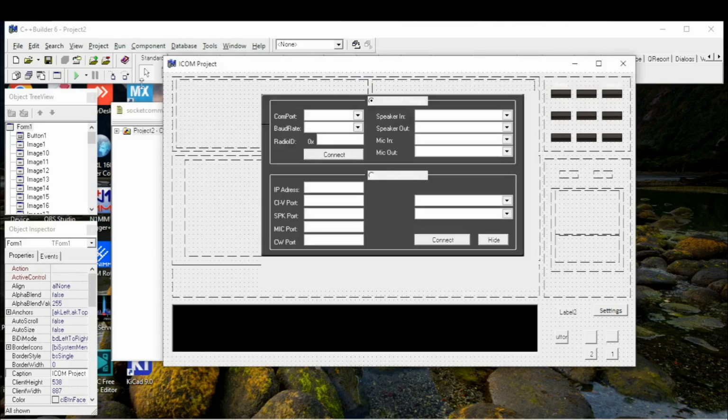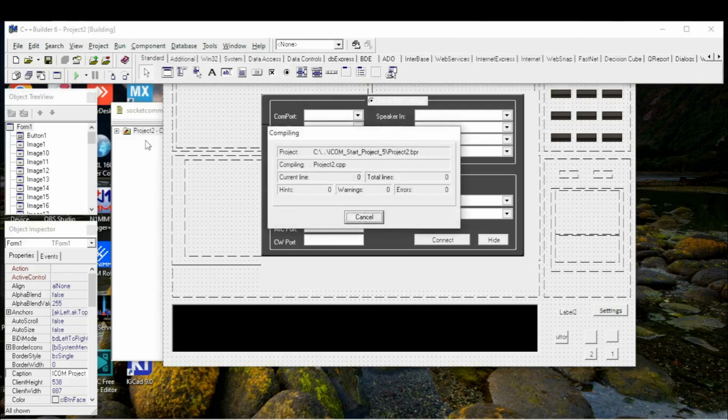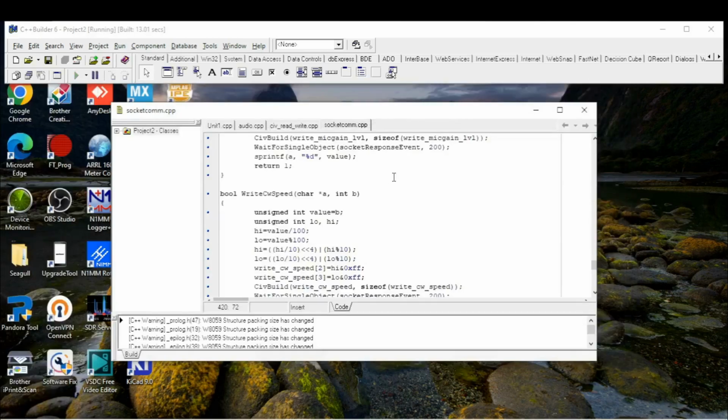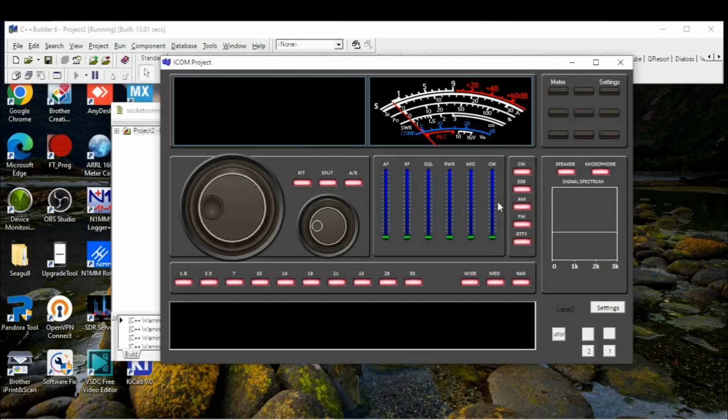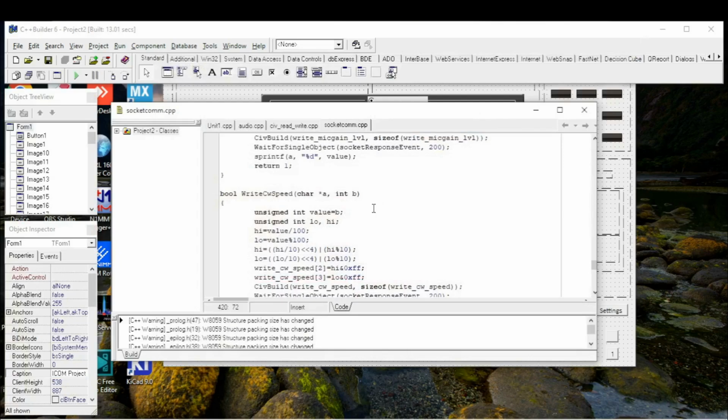All the functions are here. So all these functions: VFO, read, level settings, RF, AF, squelch, power, microphone gain, and CW speed.